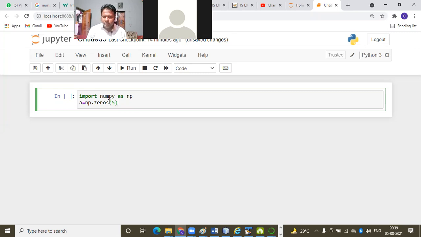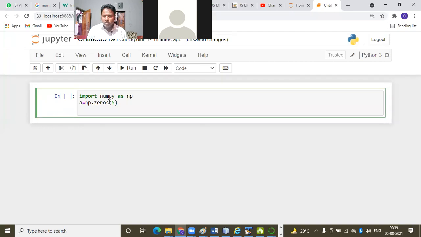Then I find out a.dtype. dtype is used for getting the data type.